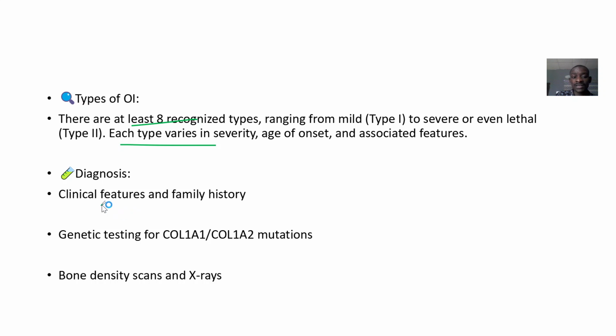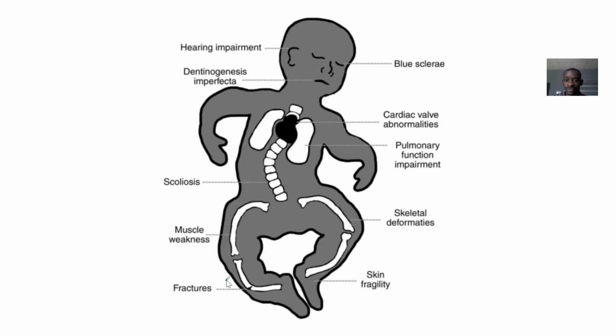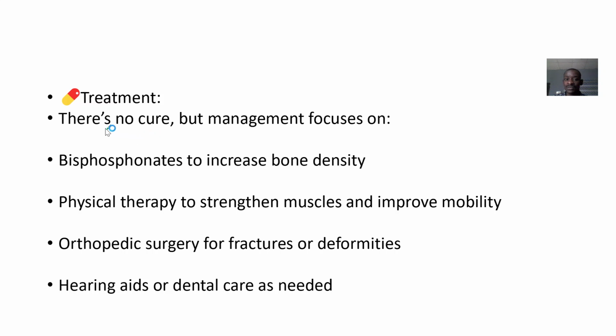Diagnosis is by clinical features and family history. Has anybody had that problem in your family history? Then you can do genetic testing just to pick up these genes that are affected. Then bone density scans and also x-ray imaging. For treatment, there's no cure, you just want to manage the symptoms. Bisphosphonates will help you increase the bone density. Physical therapy will help you strengthen the muscles and improve mobility.